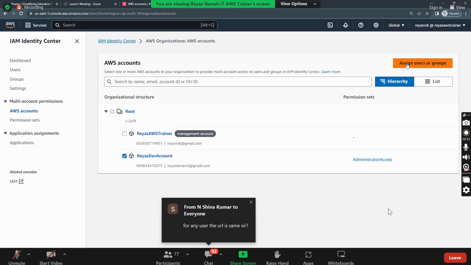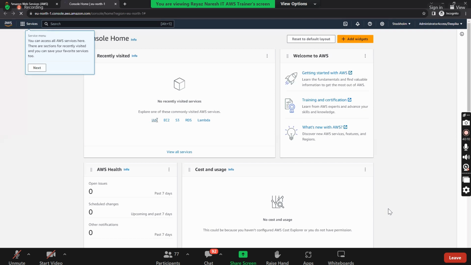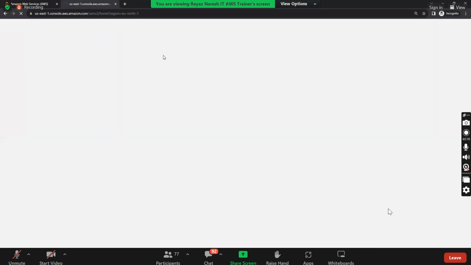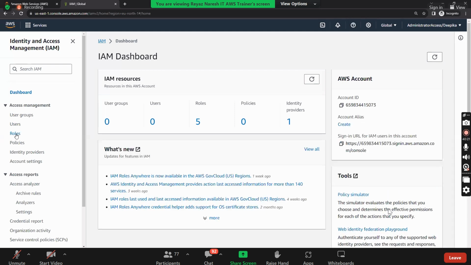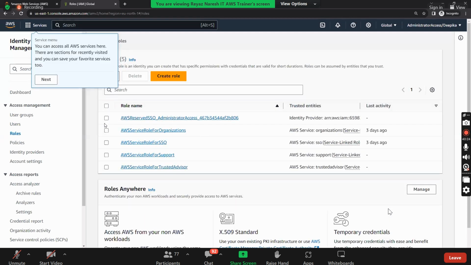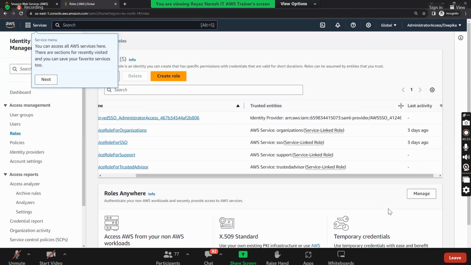How is she able to log into multiple accounts? Using the concept of roles. Roles are the backend of SSO. If I go here, Deepika has logged into which account? The dev account, no? Did I give administrator access? Yes, she can access everything here. If I click on roles, do you see this here? These roles, administrator access, this role is created. Do you see this? This role got created.